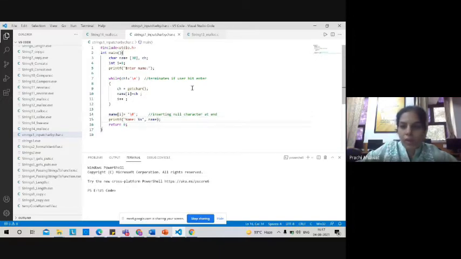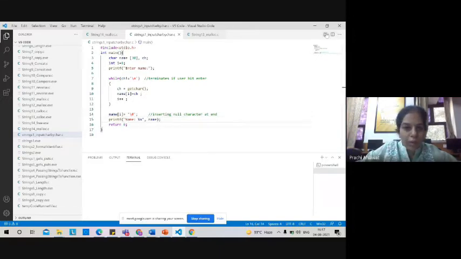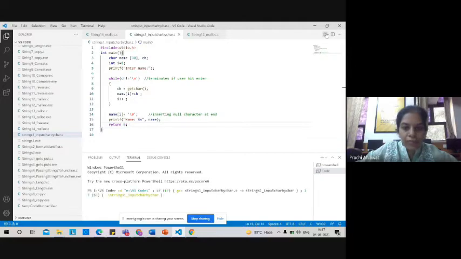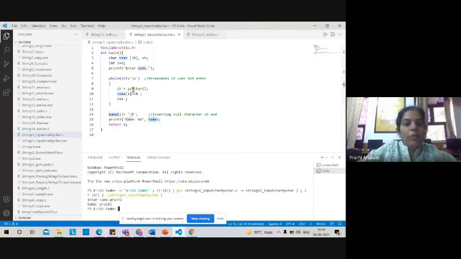So let's run this program to see what outcome it gives. It is asking us to enter name. We can enter any name over here. Suppose I enter Prachi. Here you can see in the output, name colon Prachi is coming. Why? Because name is written over here, and this name variable has Prachi. So this way we can print a string. In this example we have printed Prachi as a string.